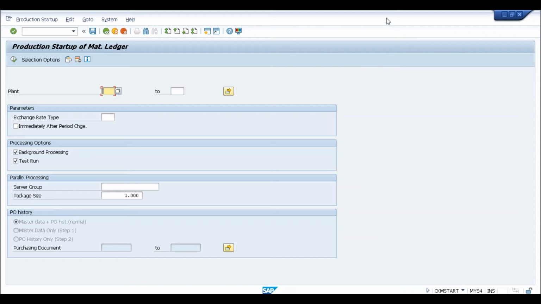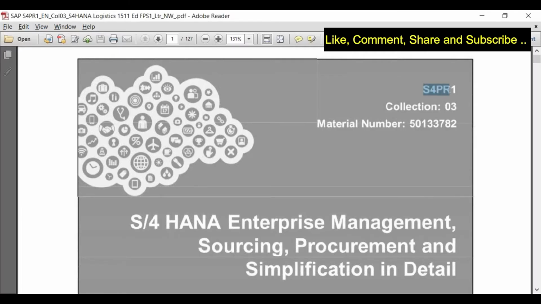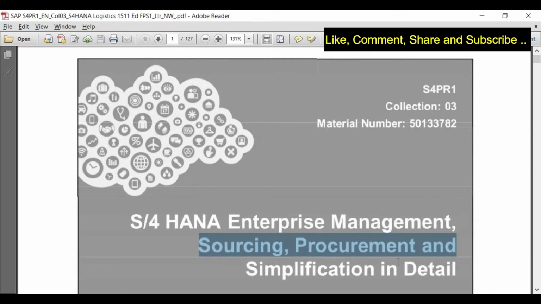Let me just take you through the certification document, which is related to procurement. Most of the things we already talked about. So let's cross verify whether we missed anything from the certification document point of view. This is a document which is S4PR1, which means the innovations related to sourcing and procurement simplification in detail, which means what has been changed in SAP S/4HANA related to procurement processes.